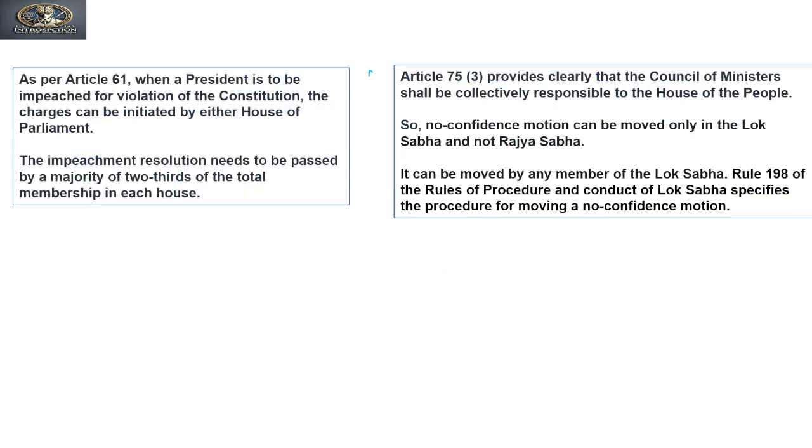So for the second, Article 75 Clause 3 provides clearly that the Council of Ministers shall be collectively responsible to the House of the People, right?